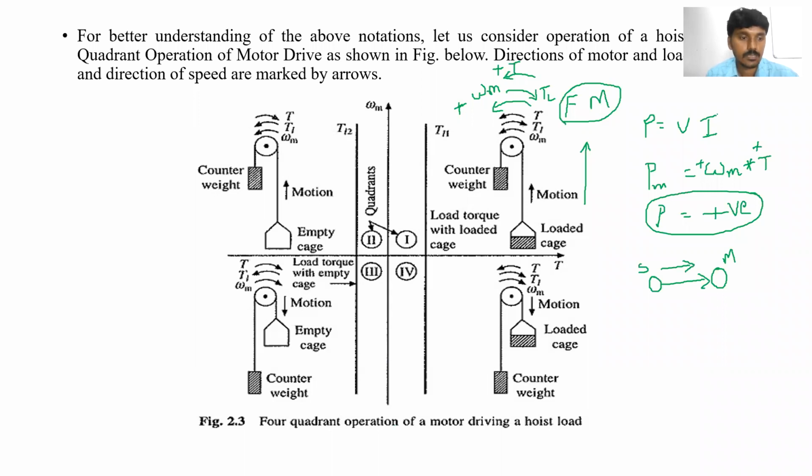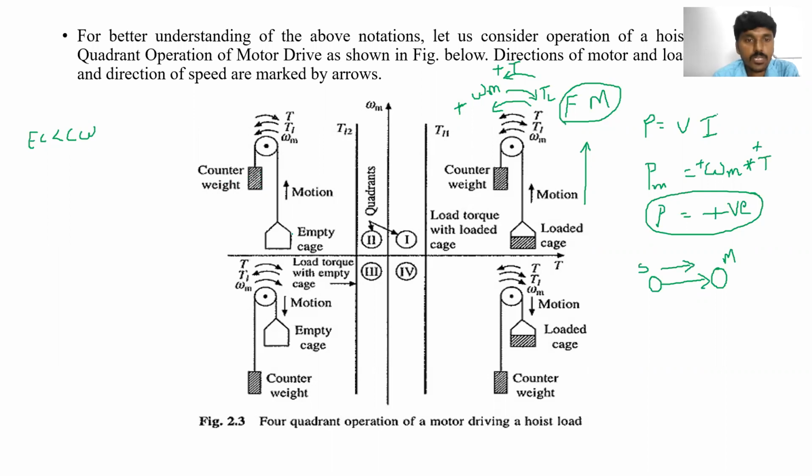Next, I will explain the second one. Like the same, we can assume the third and fourth one also. Clear? Second one. In the second one, one side of the motor is connected to the empty case, means there is no weight here, and another side of the motor is connected to the counterweight. But here the weight of the empty case is less than the weight of the counterweight.